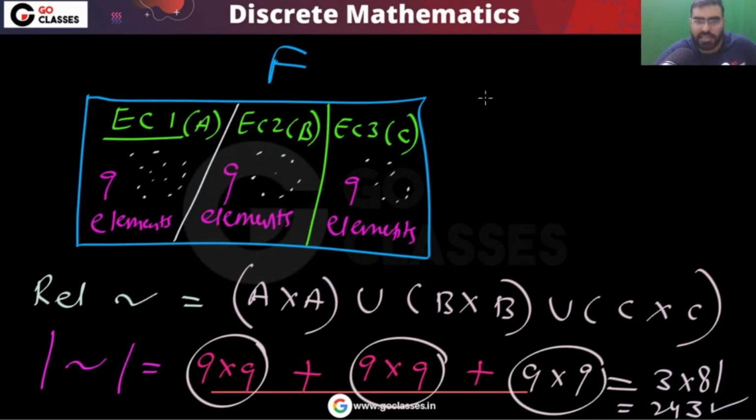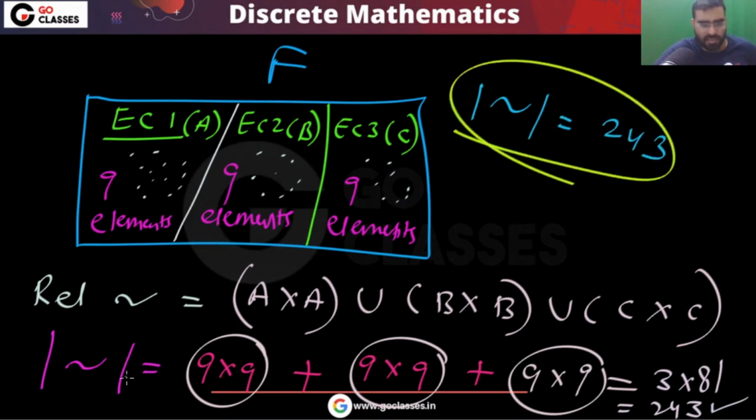So remember, the cardinality of this relation will be 243. So this is a variation from my side. I hope you understood.